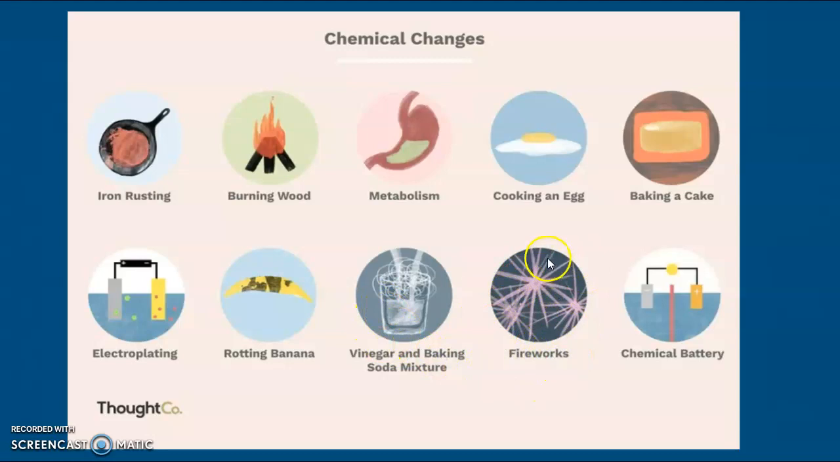Fireworks are going to be, again, an explosion. You're going to see sparks. You're going to see glowing. That's a chemical reaction. And then again, if you make a chemical battery, so you put electricity into water, you can make a light bulb glow. So all of these things are chemical changes. Remember that you're making a new substance. The initial substances are no longer the same. You made something new.